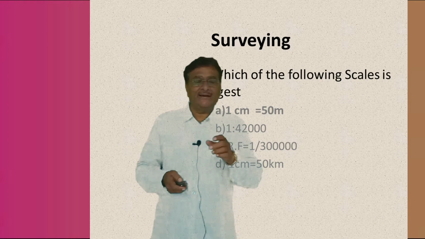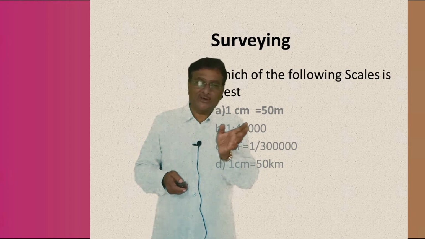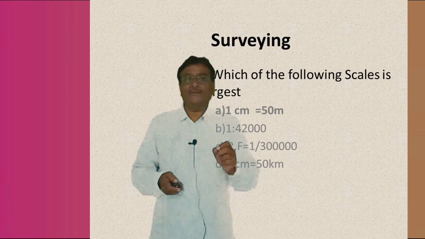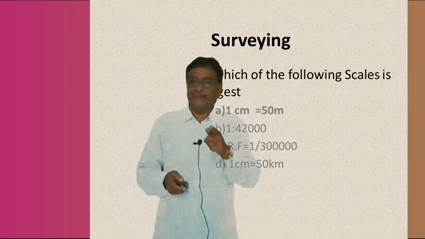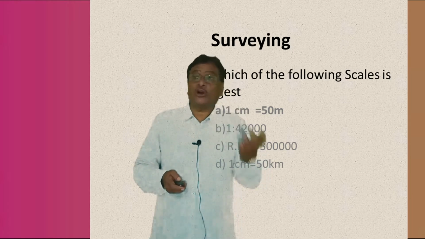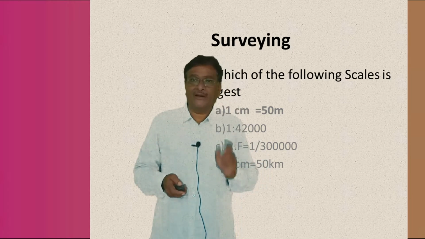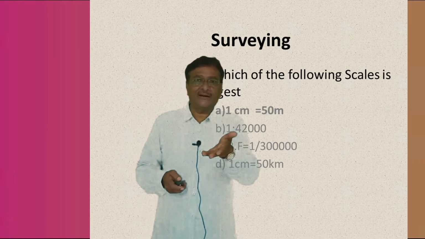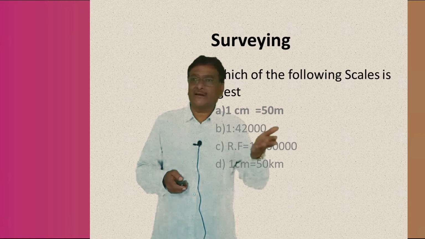For example, here the measurement may be in the clockwise direction or in the anti-clockwise direction, very simple case. What is important here is that care should always be taken in which quadrant the particular line is lying, understand or not? Whether it is lying in the first quadrant, second quadrant, third quadrant or the fourth quadrant.